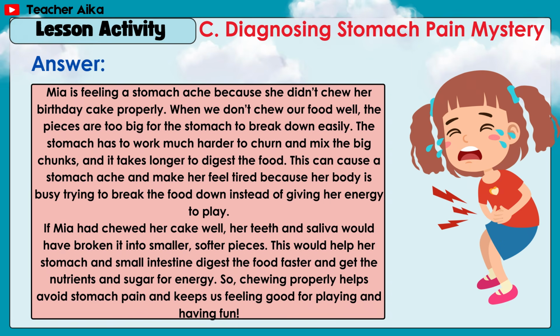If Mia had chewed her cake well, her teeth and saliva would have broken it into smaller, softer pieces. This would help her stomach and small intestine digest the food faster and get the nutrients and sugar for energy. So, chewing properly helps avoid stomach pain and keeps us feeling good for playing and having fun.